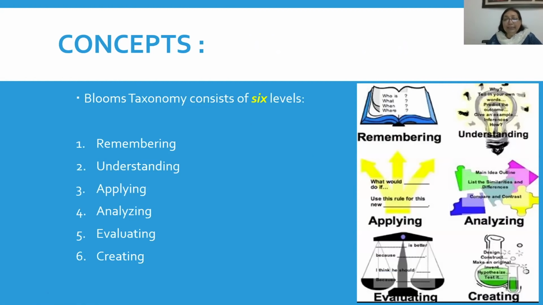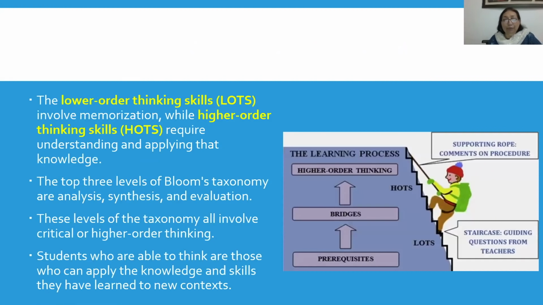So looking at all these 6 levels, let us look at each one of them. I'm sure all of you must be already understanding what these are, but we can also go through them again, once again, just to understand what they are. So basically, when we are talking about HOTS, we are talking about higher order of thinking skills,